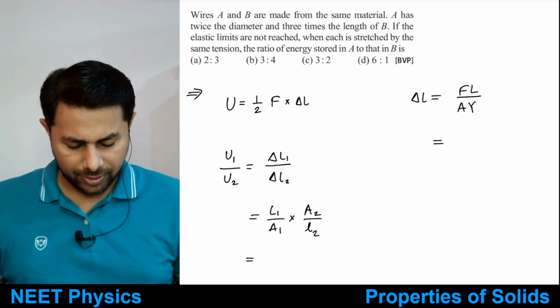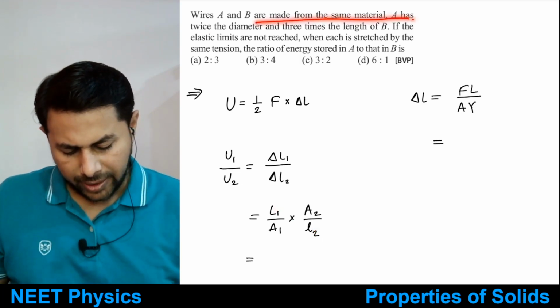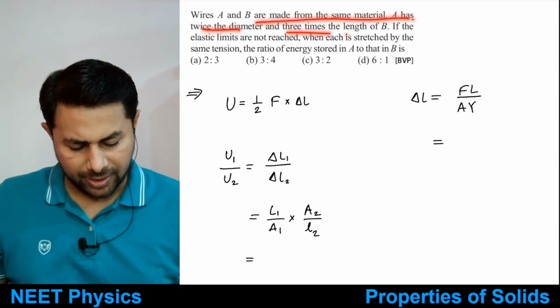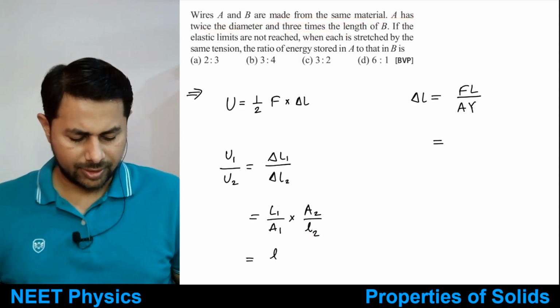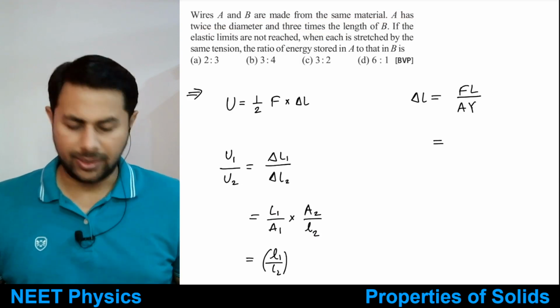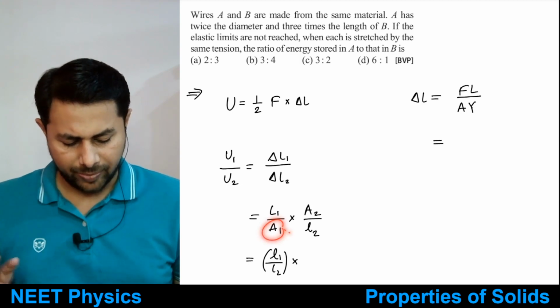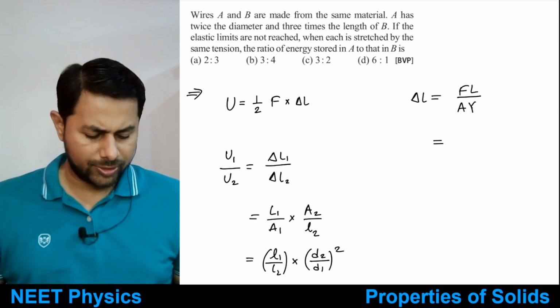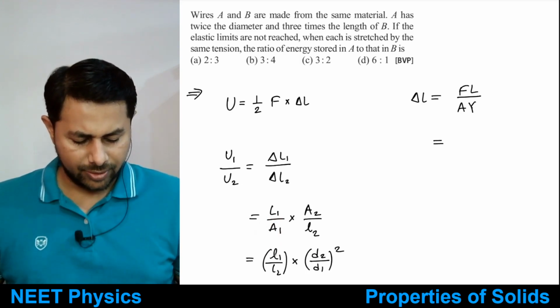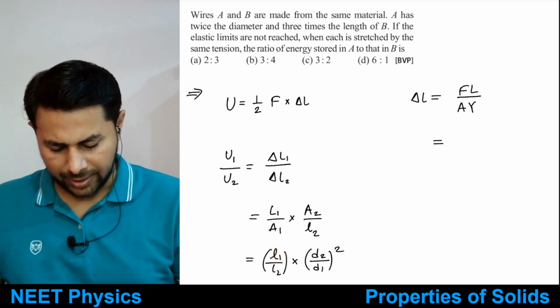Then just put the values. What is L1 is to L2? A has twice the diameter and 3 times the length. So L1 is to L2, it is 3, right? L1 is to L2 is 3, and diameter of first one is twice. Okay, so this is d2 by d1 square because area is directly proportional to what? Diameter square. So this is 3 is to 1, right?